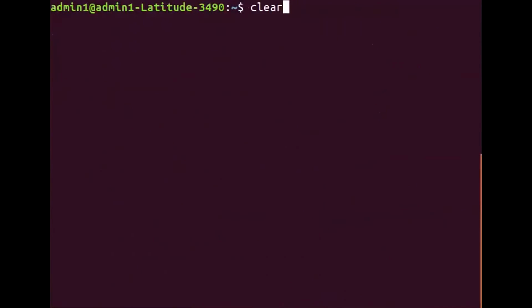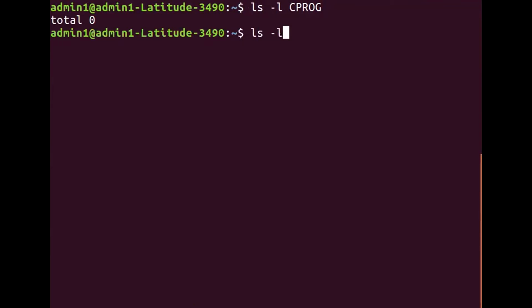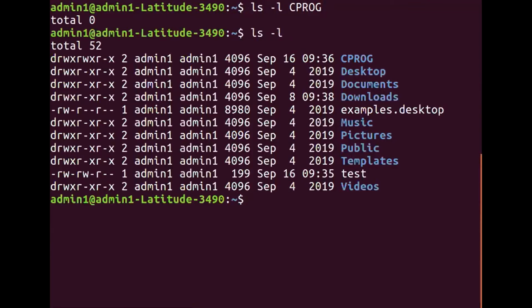I can also say ls -l cprog, and since this directory is empty, I'm not going to get any output.